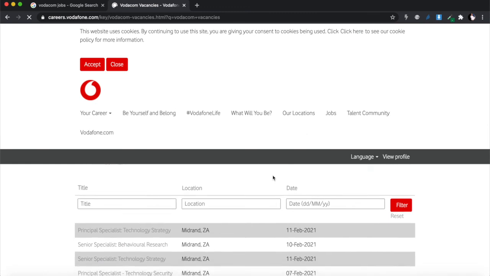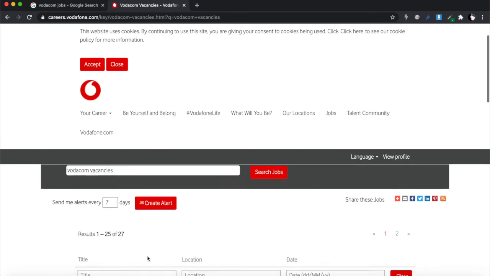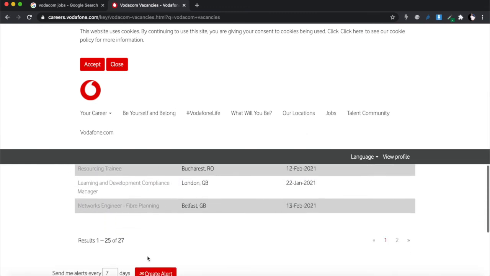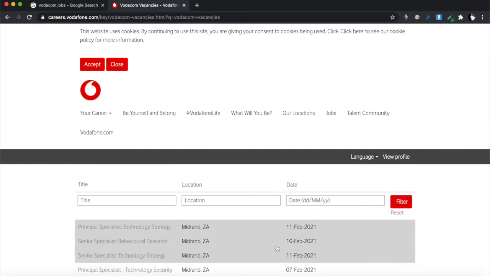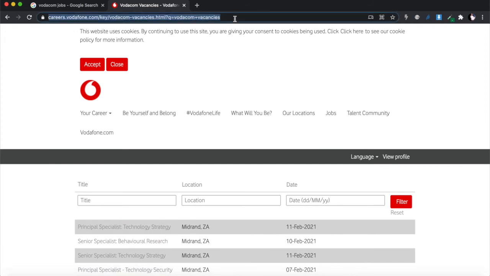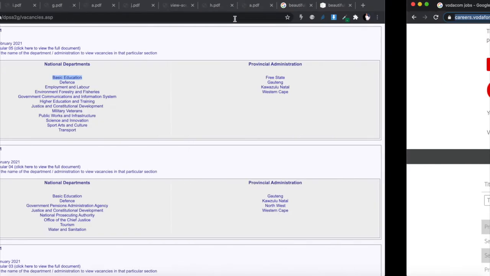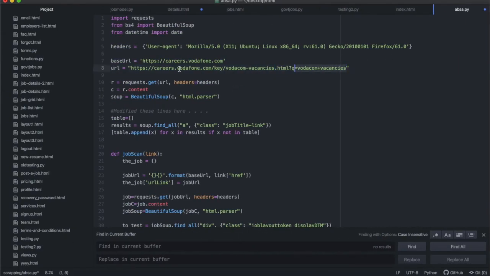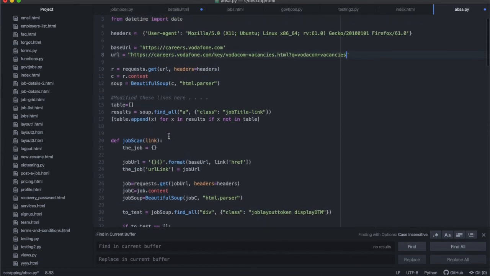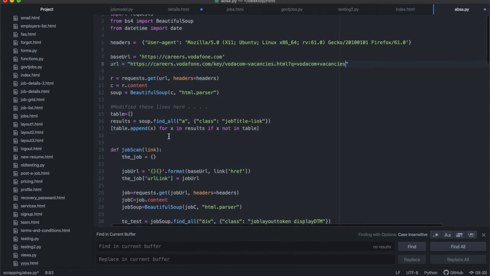So it's only one of 25 or 27. You see, some of the jobs are gone. That's why I did that. Some of the jobs are not there, but also they've added new jobs that were not in the other one. So I'm going to recopy that list over there. I think it should look the same, because every time it goes to this link, it will basically be going to a fresh link every time.